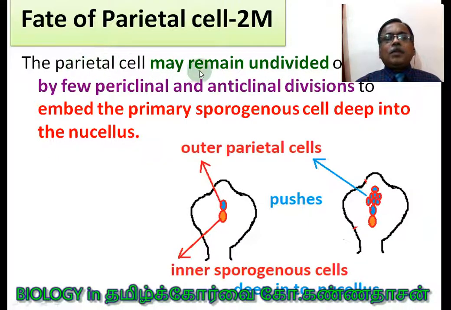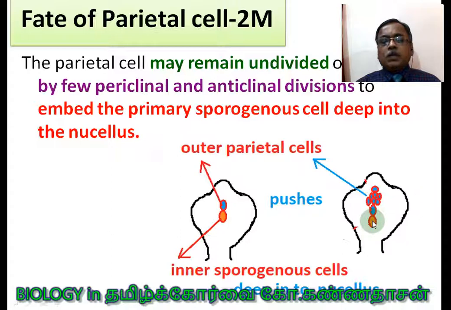The parietal cell may remain undivided, or it may undergo a few periclinal and anticlinal divisions. What for? A question can be asked in one more question. To embed the primary sporogenous cell deep into the nucellus. So the primary sporogenous cell here. Now because of the periclinal and anticlinal divisions which take place in the outer parietal cell, it leads to the pushing of this sporogenous cell deep into the nucellus.